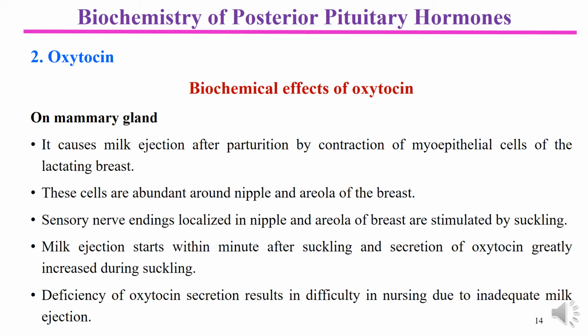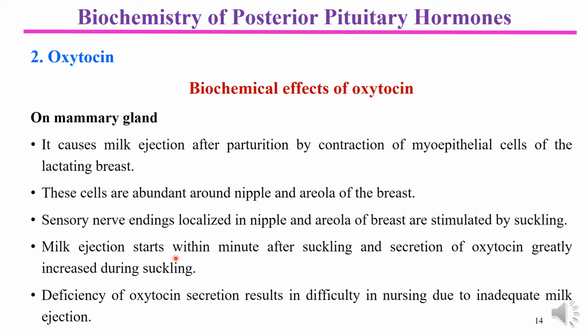Another action of oxytocin, other than on the uterus, is on the mammary gland. It is also one of the major biochemical effects of oxytocin. As a result of this effect, it causes milk ejection, particularly after parturition, by causing contraction of the myoepithelial cells of the lactating breast. These breast cells are abundant around the nipple and areola, and the sensory nerve endings localized in the nipple and areola of the breast are stimulated by suckling.